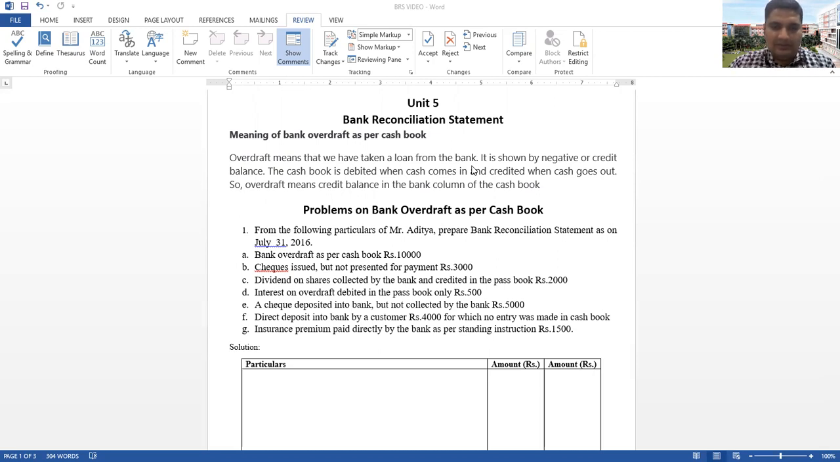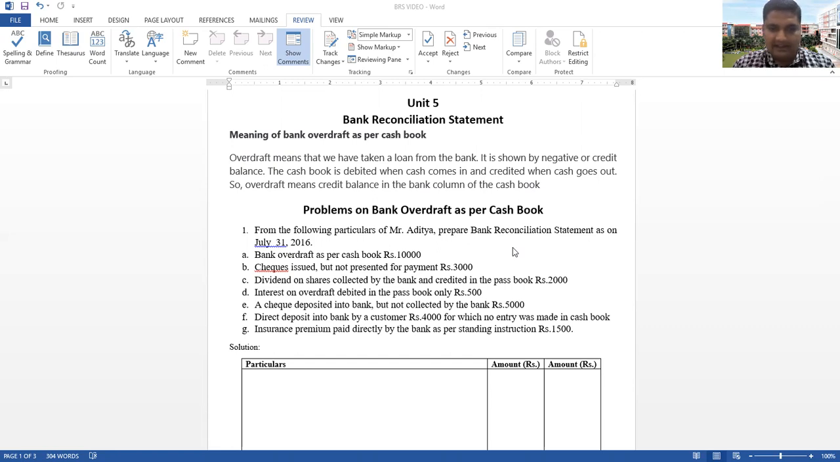So the first problem, the problems on bank overdraft as per cash book, we can see now. There are two questions in total, and the questions also have sub entries. From the following particulars of Mr. Aditya, prepare a bank reconciliation statement as on July 31st, 2016. These are the points you are going to see.